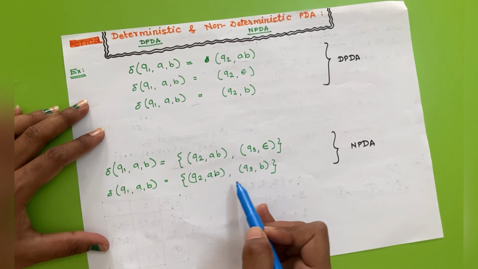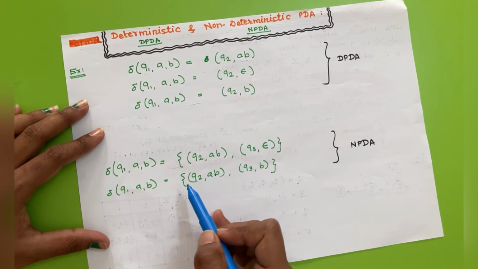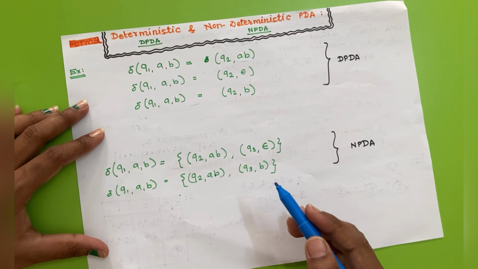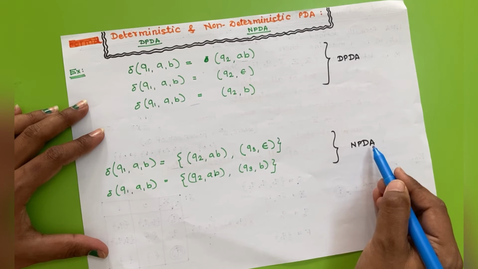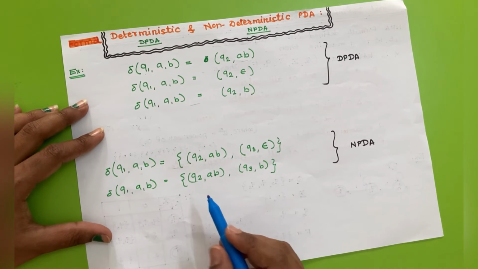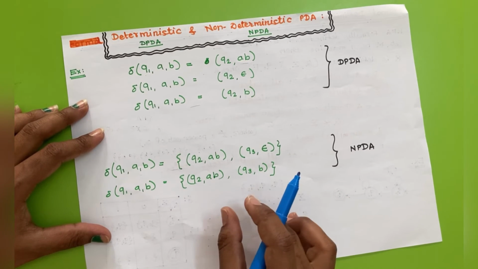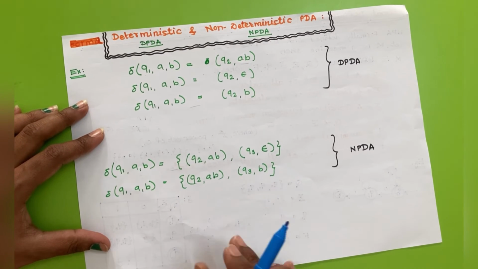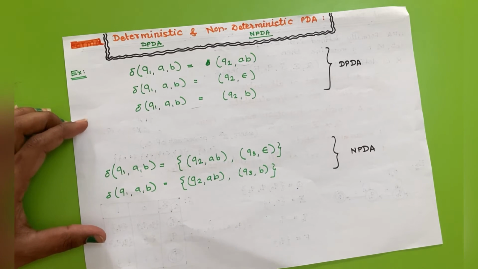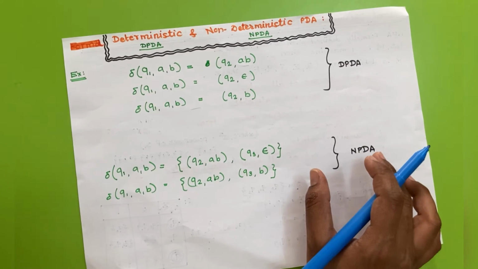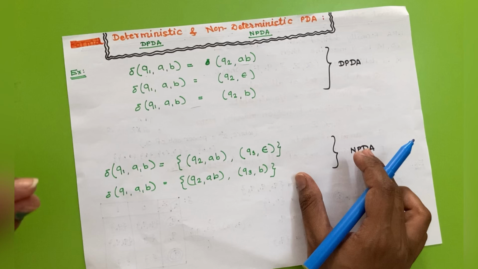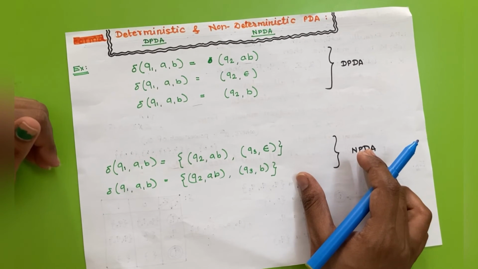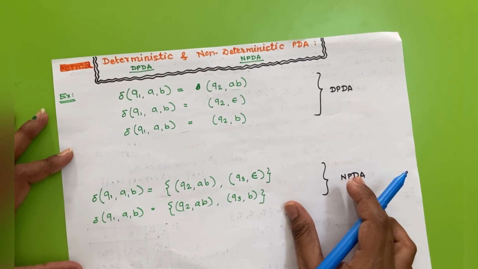If such a case occurs in any transition, then that pushdown automata is called a non-deterministic pushdown automata. Even if we have a single non-deterministic transition in a given PDA, then that whole PDA is called a non-deterministic PDA. Just like in the case of NFA, if we have a single non-deterministic transition, then the whole finite automata is called a non-deterministic finite automata.